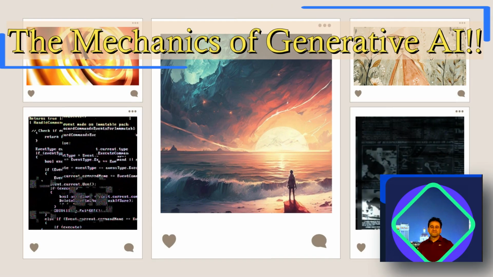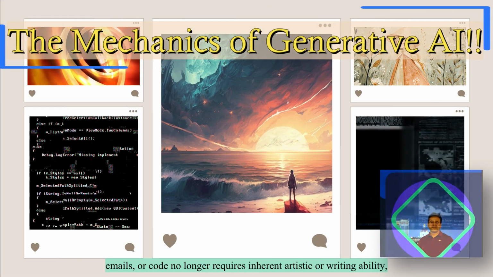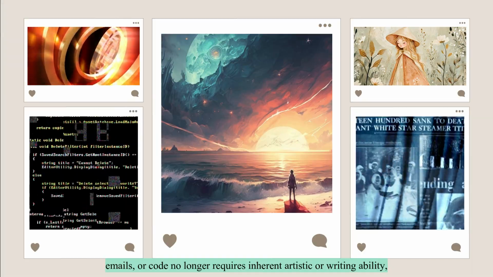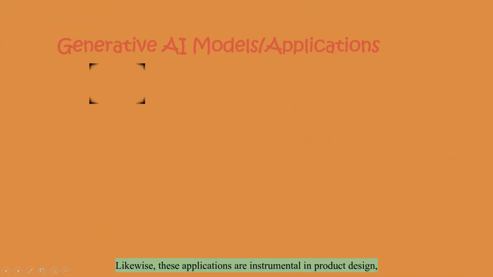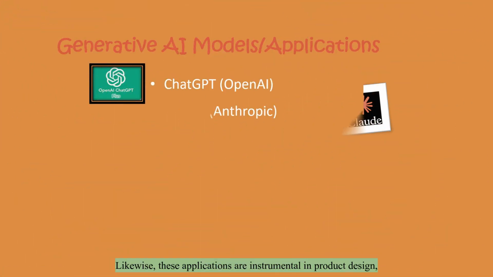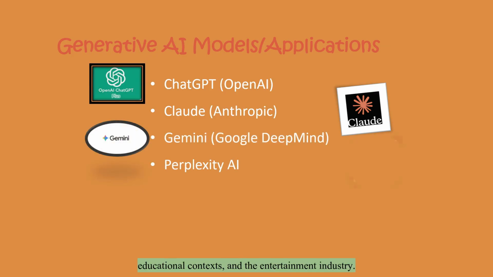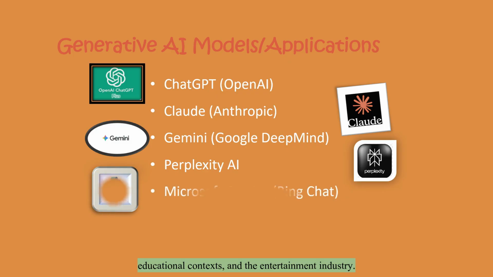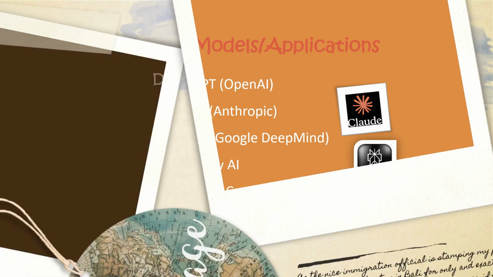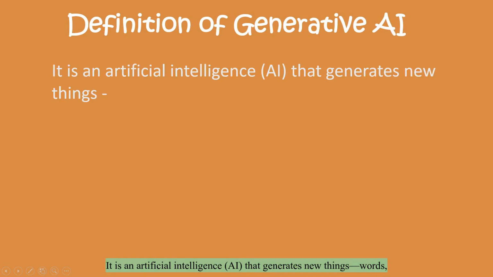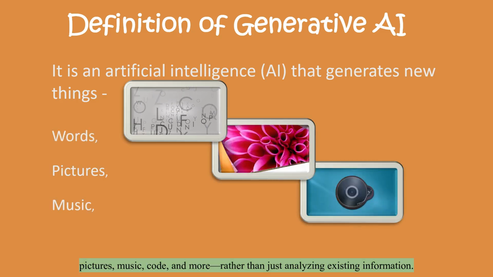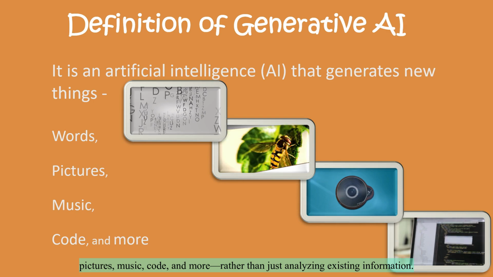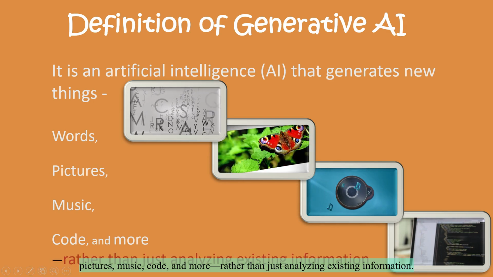Creating realistic images, artwork, articles, emails, or code no longer requires inherent artistic or writing ability, thanks to modern tools. These applications are instrumental in product design, educational contexts, and the entertainment industry. This is generative AI. It is an artificial intelligence, AI, that generates new things: words, pictures, music, code, and more, rather than just analyzing existing information.